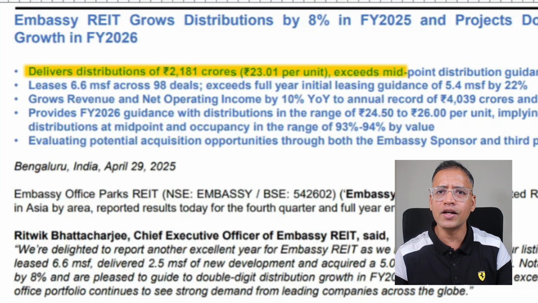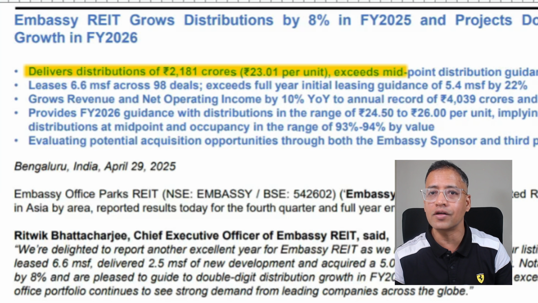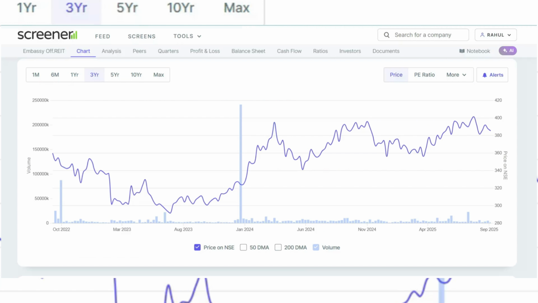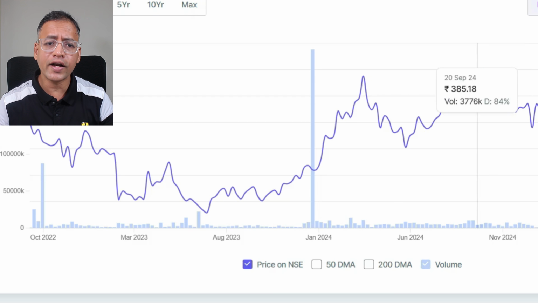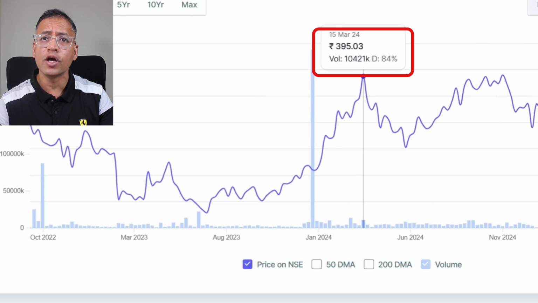Now, how much is the dividend yield here, or the returns that you can expect? That depends on the price at which you are holding the REIT. For example, if I show you the price in the last 3 years, somebody who bought this REIT at, let's say, around 291 rupees, and if they got 23 rupees of dividend, it comes out to 23 rupees divided by 291. So that's around 8% dividend. Another investor who might have got it at a higher price, let's say 395 or 400 rupees, their dividend yield will be low because they've got it at a higher price. So depending on the price, your dividend yield may vary from other investors, but typically these REITs are giving regular cash flow to people. That's why people are investing in these REITs.